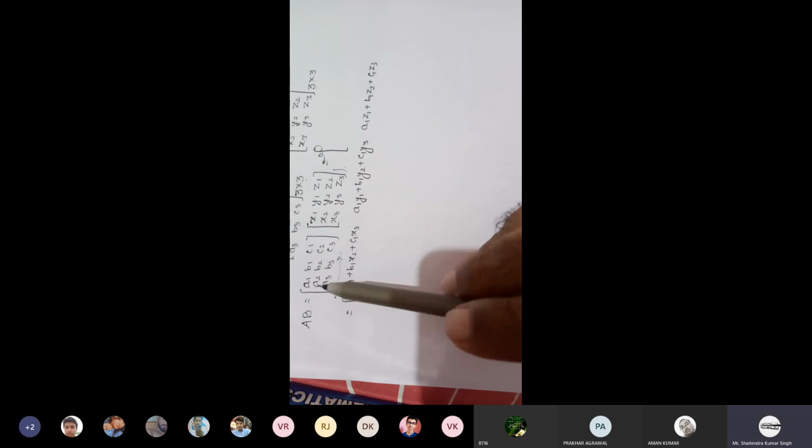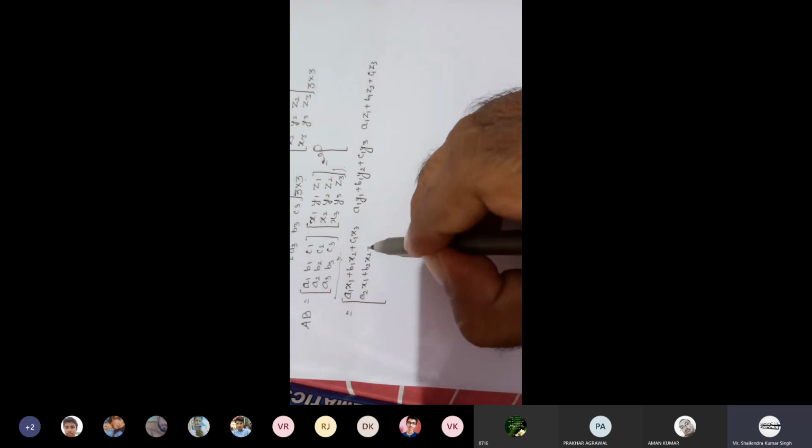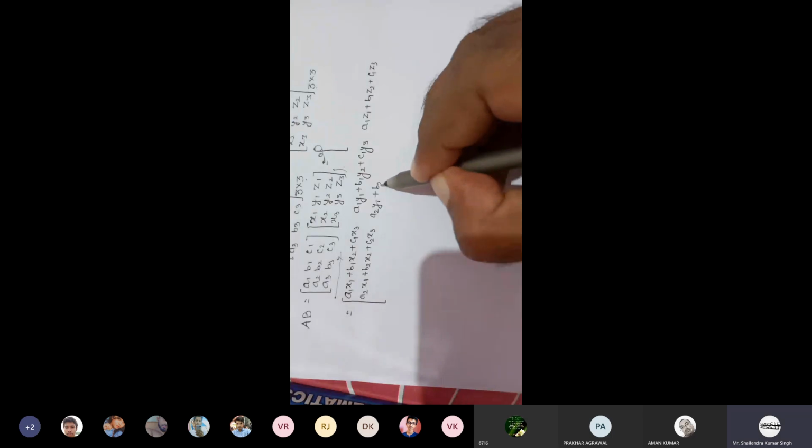In the same way, second row, first column. So A2 X1 plus B2 X2 plus C2 X3. Then second row, second column: A2 Y1 plus B2 Y2 plus C2 Y3.